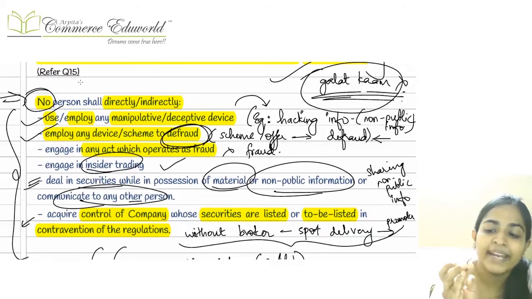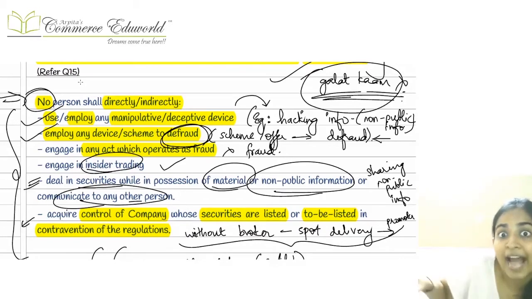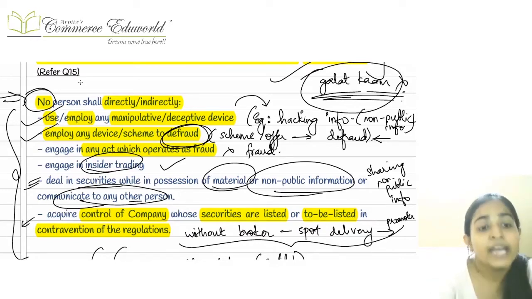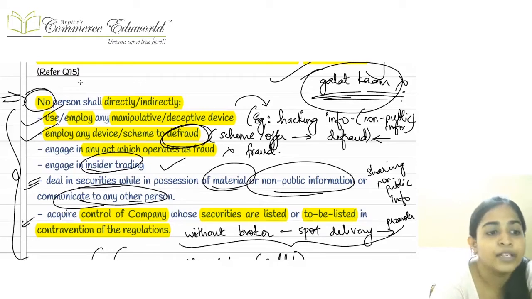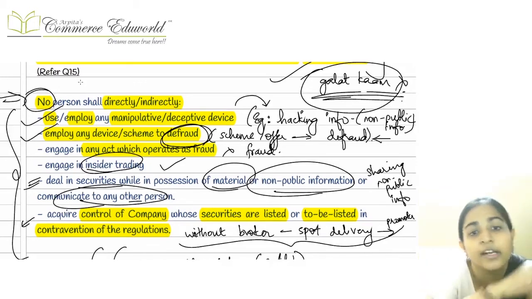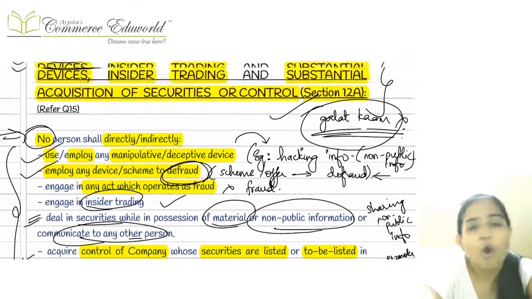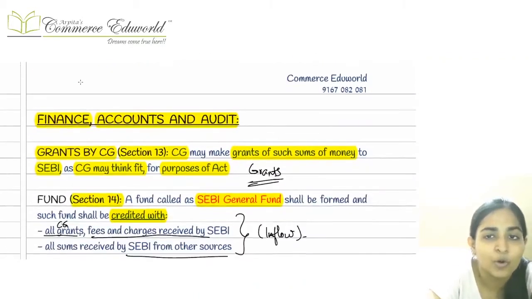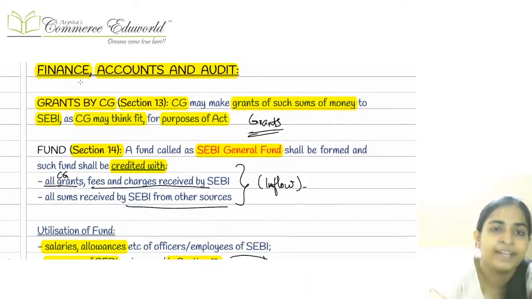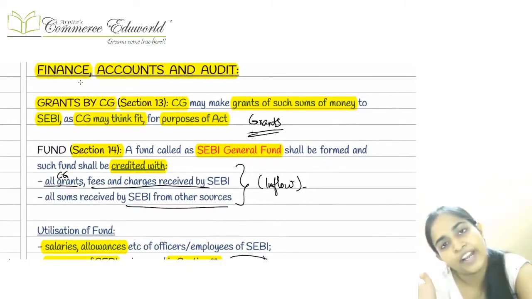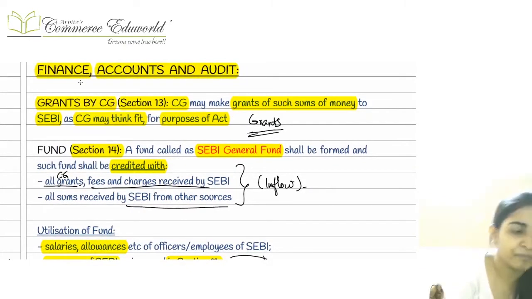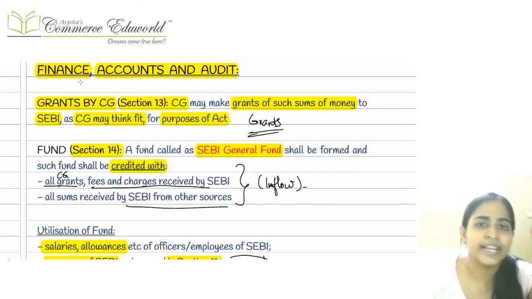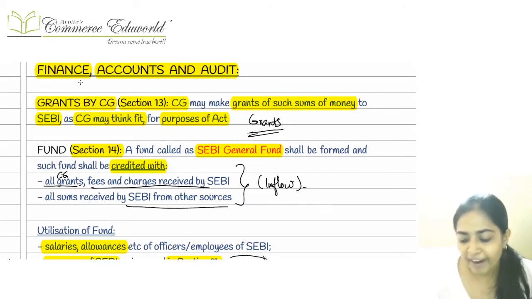If you are making any non-public information as public, that is not allowed. If you are forcing any other person to trade in the shares of a particular company, that is not allowed. So all the wrong things, basically all the wrong things, are totally not allowed. That is totally prohibited as per section number 12A. That was the only thing that we had studied. Then going to the next one, finance, accounts and audit.